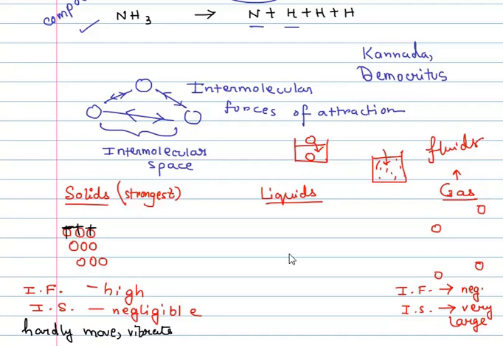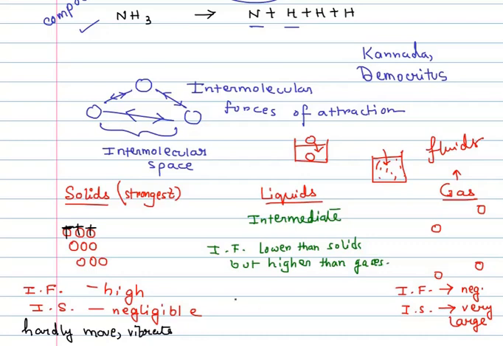And if we now look into the liquids, it's intermediate between the solids and gases. In liquids, the forces of attraction, that is the IF, is lower than solids, because in solids the force is the strongest, but yes, it is stronger than gases.